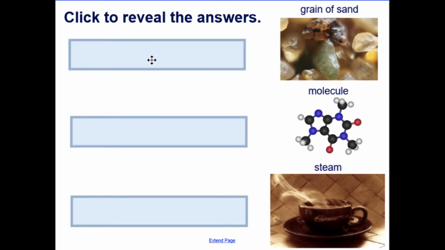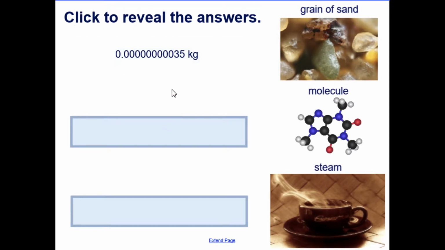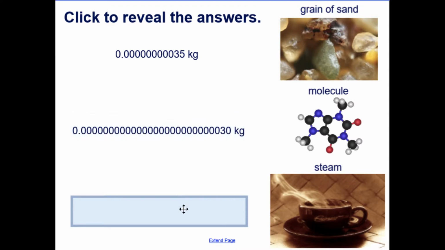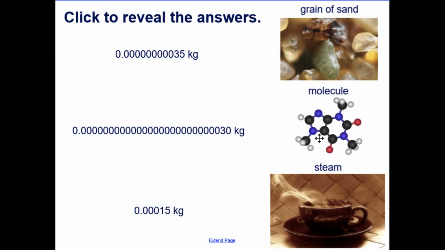So here, a grain of sand would be this weight. A molecule would be this weight, and steam would be this weight. So here, a molecule would be the lightest, and steam would actually be the heaviest.